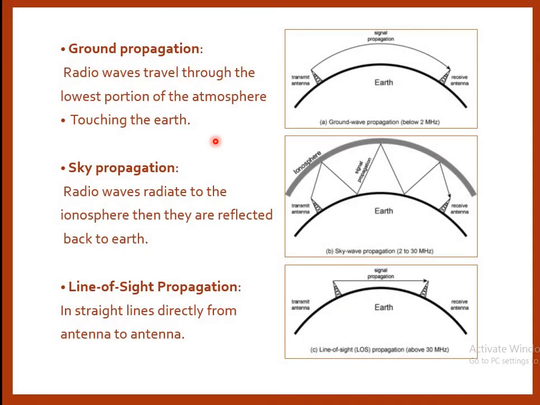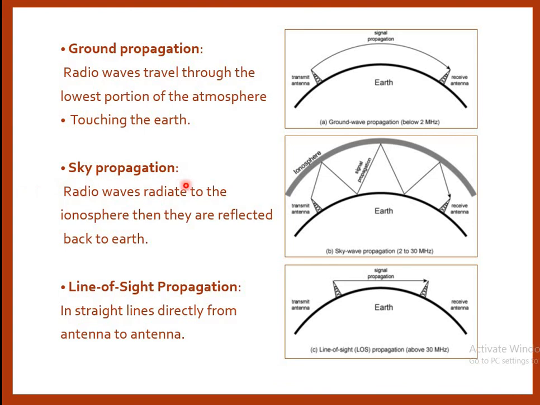Next, ground propagation. This is a representation of ground propagation. Here the radio wave travels through the lowest portion of the atmosphere, touching the earth. Here this is your transmitter antenna, and this one is your receiver antenna. It is used for frequencies below 2 megahertz.